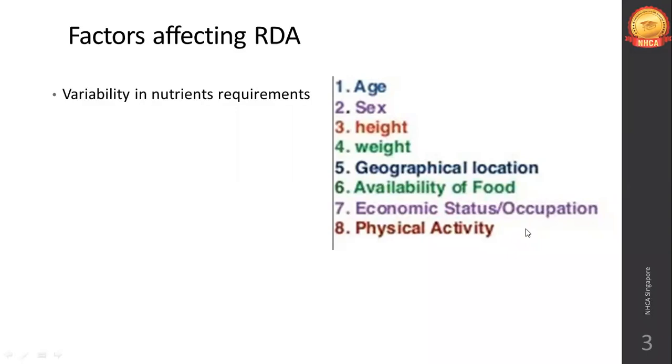In the previous graph of the normal distribution curve, if you take the entire surface area below the curve, RDA will cover 97 to 98 percent of the surface area of a normal distribution curve. But EAR will not cover that. EAR will cover only 50 percent of the entire surface area of the normal distribution curve. That's the difference here. Okay.